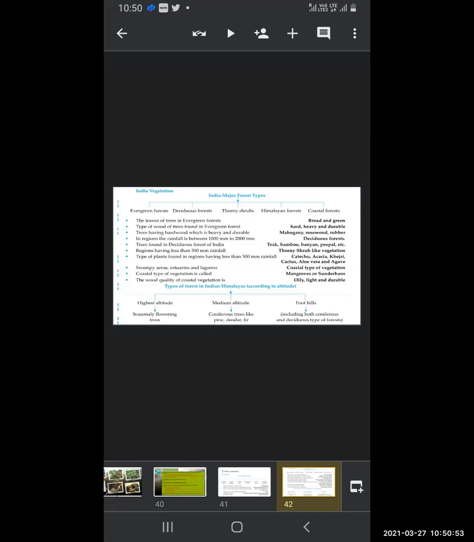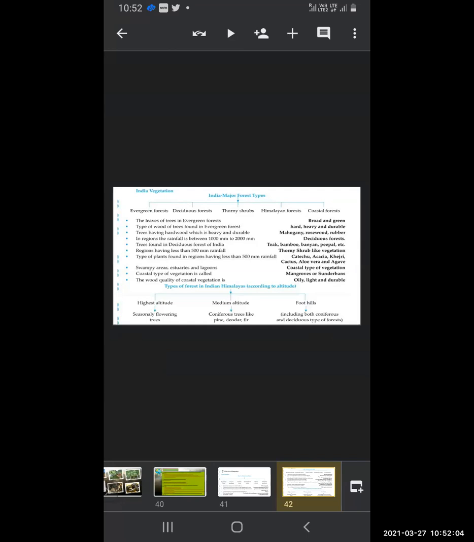In regions where the rainfall is between 1,000 and 2,000 millimeters, deciduous forest is found. The trees found in the deciduous forests of India are teak, bamboo, and banyan. In regions having less than 500 millimeters of rainfall, thorny shrub vegetation is found, with plants like catechu, acacia, and khejri.